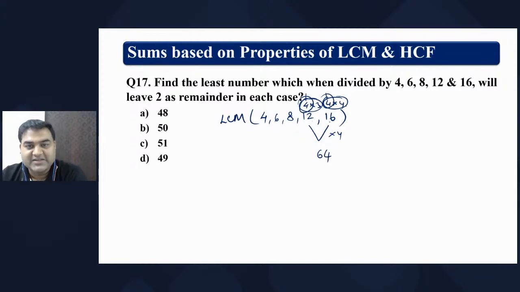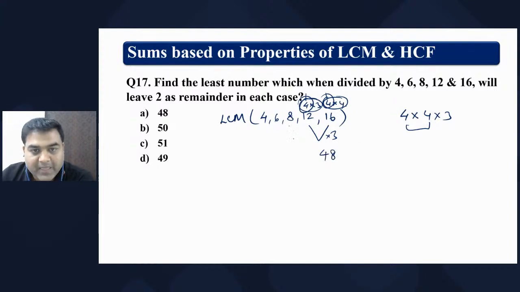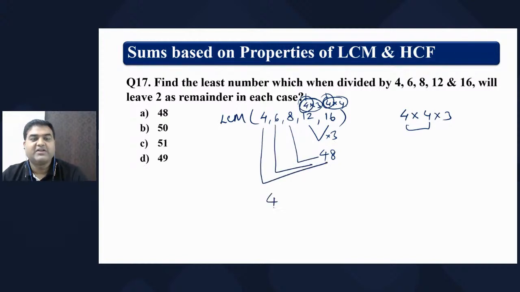And let's see whether that comes or not. It will not come. What will be the answer? 4 into 4 into 3, 16 times 3, okay, 3 times you do 48. Okay, 48. 12 times 4 is 48. Very good. Now this yes, this yes, this yes. So 48 is the LCM of all these numbers. The option 1 is given as 48.